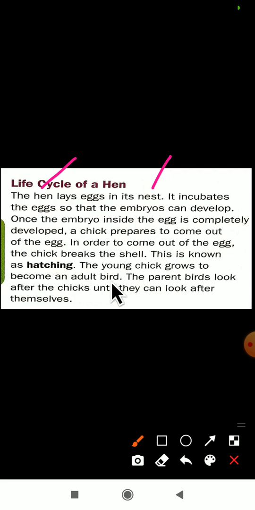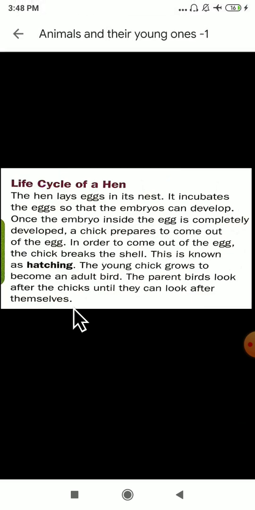After that the chick will grow and it becomes a bird here. The parent birds look after the chicks until they can look after themselves. See dear students, how our parents are looking after us, in the same manner the adult parent hen will look after the chick here. Okay, let us see with the help of the picture we'll study here.